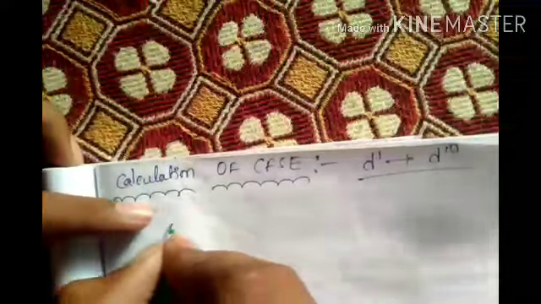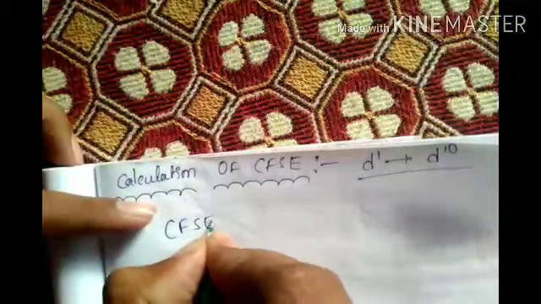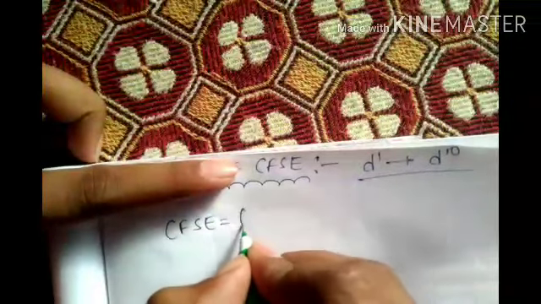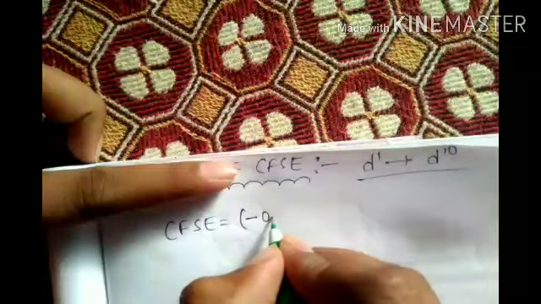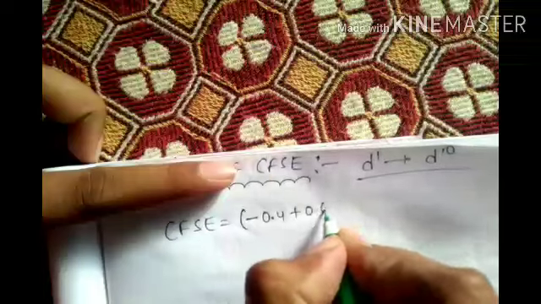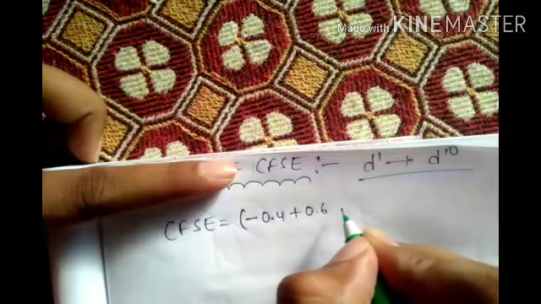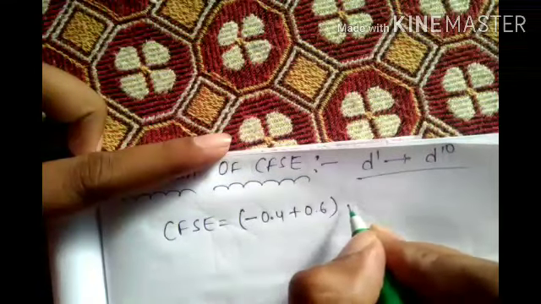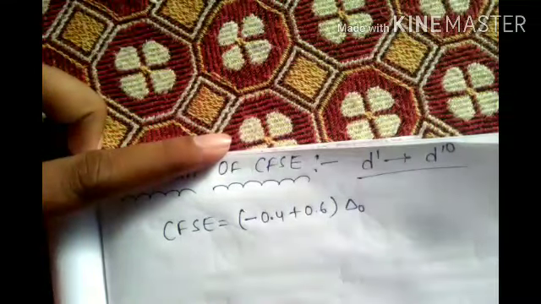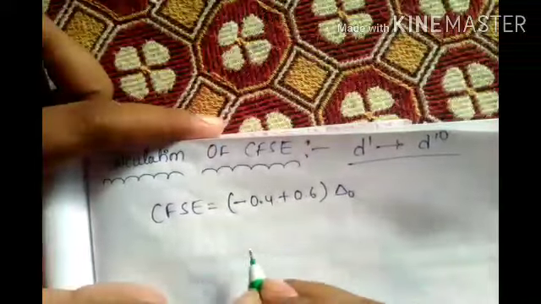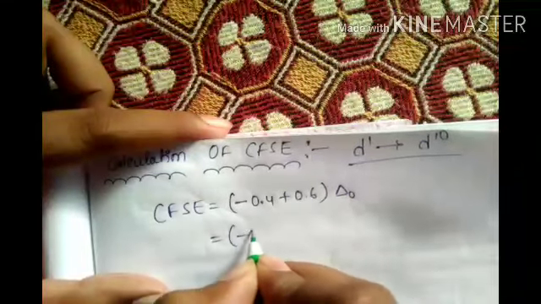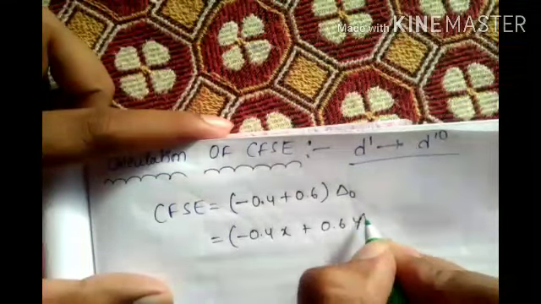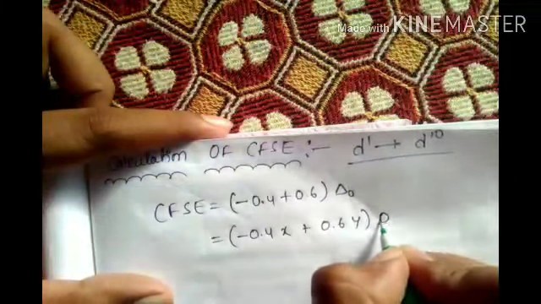Now take the CFSE problem. CFSE value you take: it is minus 0.4 x plus 0.6 y delta naught. Here x will come. Equal to minus 0.4 x plus 0.6 y delta naught.